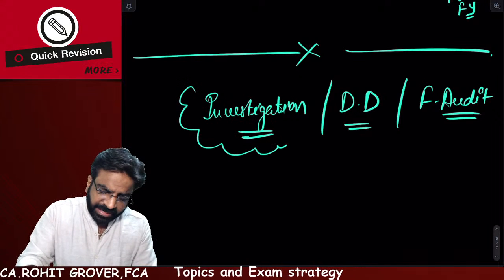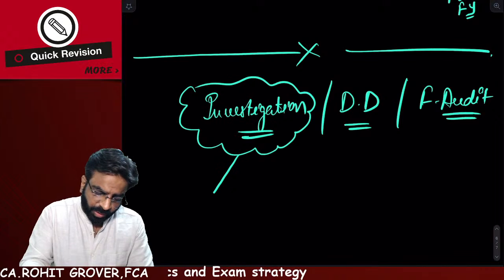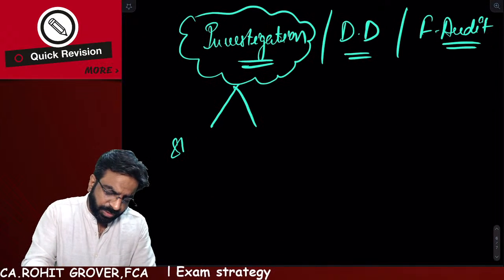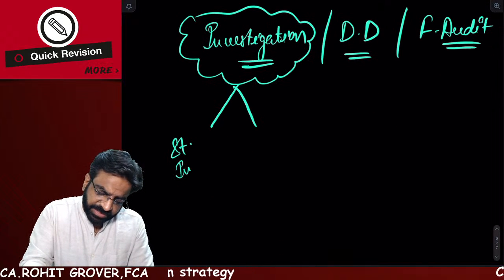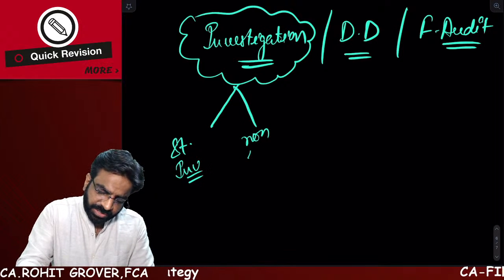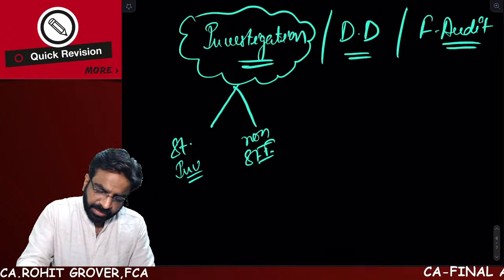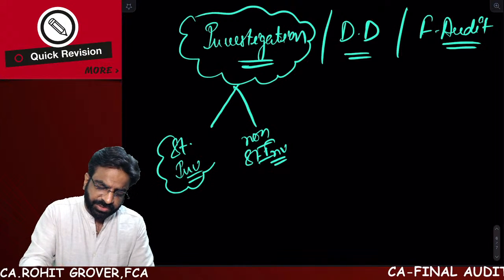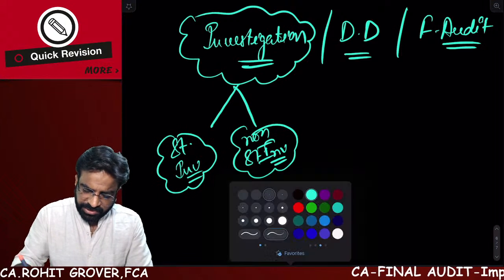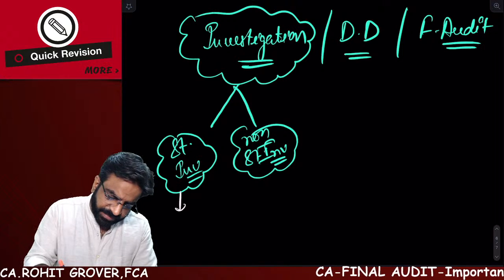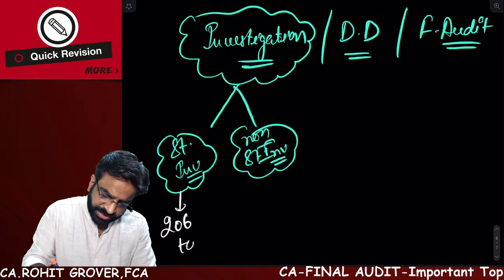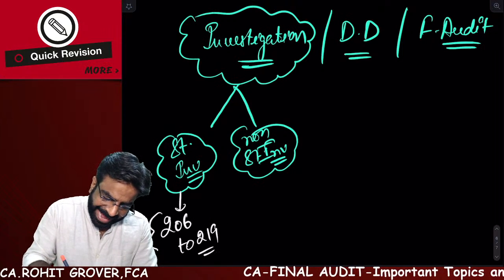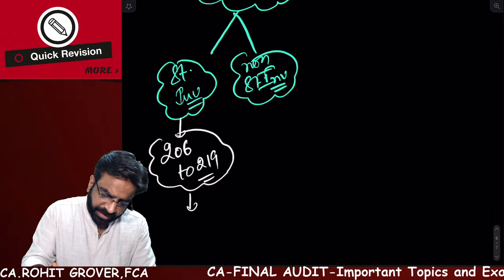First of all, let's take the example of investigation. When we talk about investigation, there are two types: statutory investigations and non-statutory investigations. For statutory investigation, it is section 206 to section 219, as it is there in your CA final law.